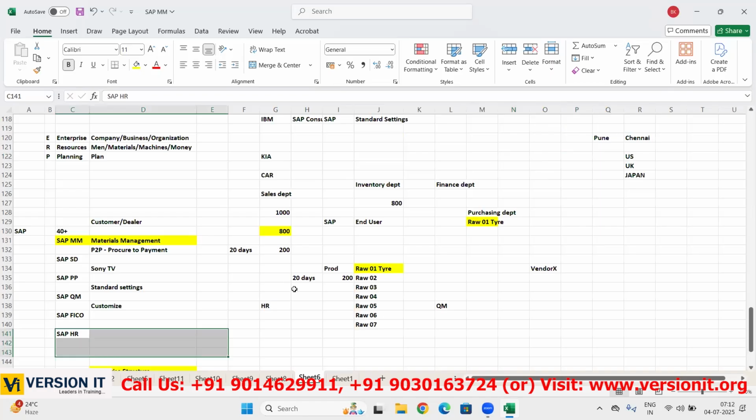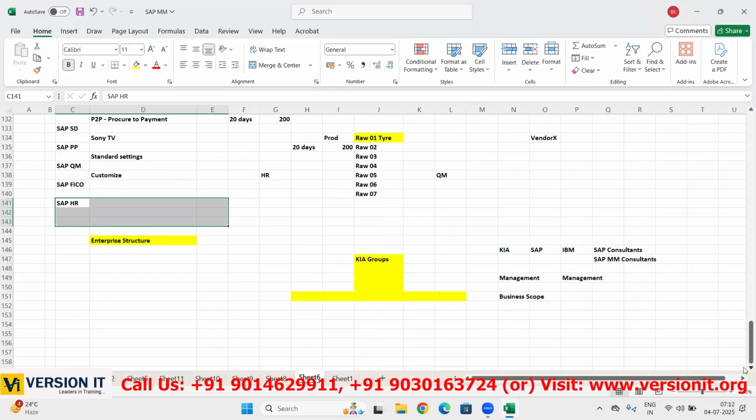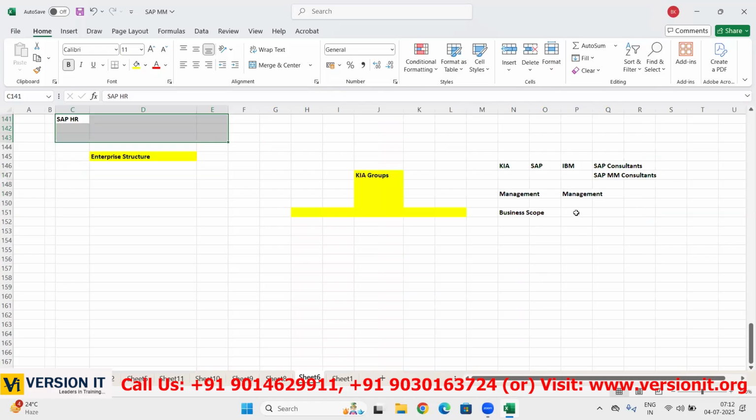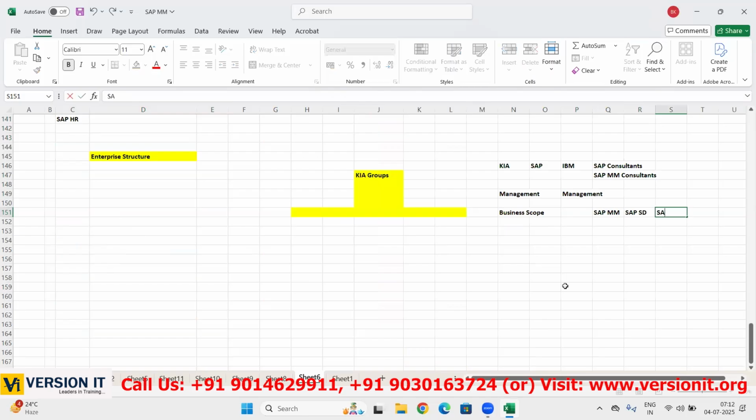Likewise, what is their business? They have sales, they have purchasing and inventory management, they have production, they have quality management, FICO. So now we understand they have the scope of all these modules. Our IBM-side management team will understand the scope, and based on that, how many teams do we require? We require an SAP SD team, we require SAP FICO, because finance is also there, right? Like sales, finance, production. Production means SAP PP.